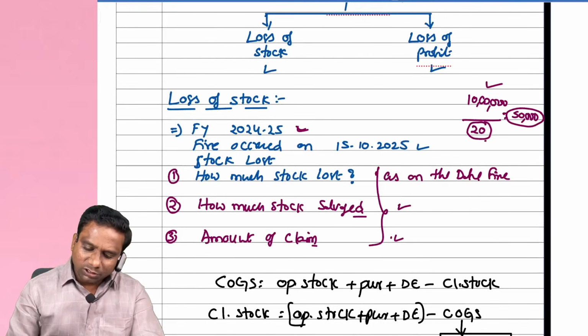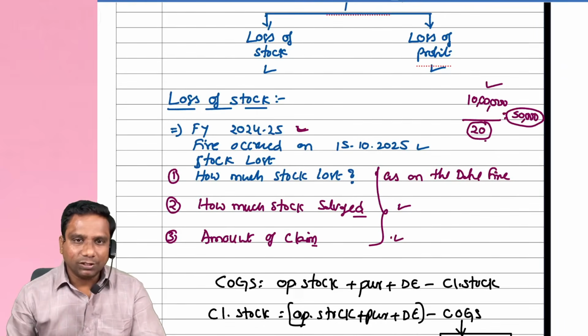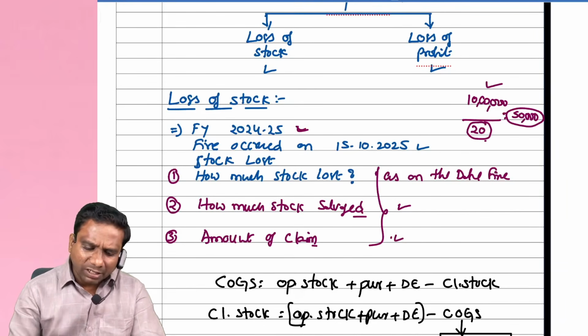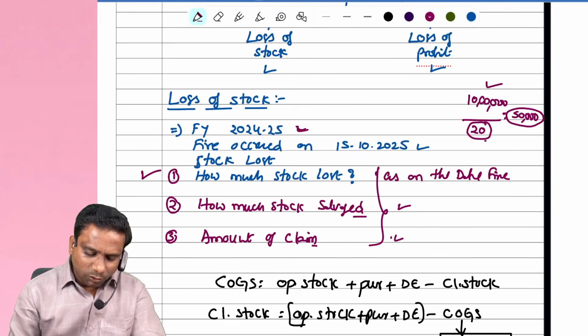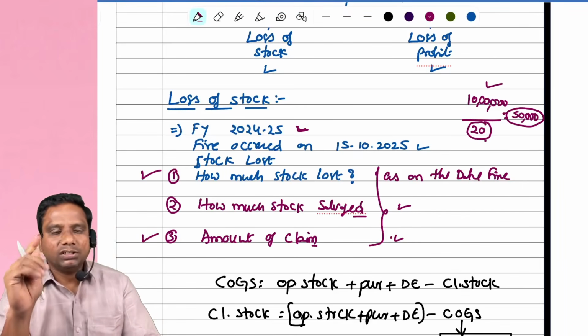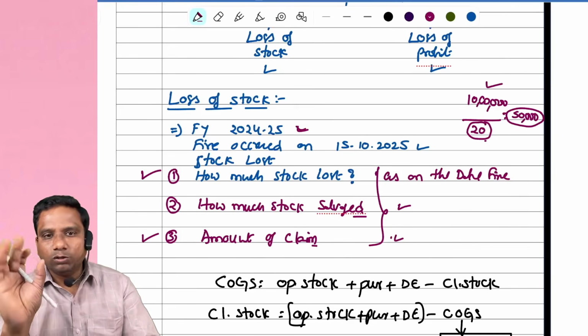Second, how much stock salvaged, this is given in the problem itself. Amount of claim we need to calculate. This we need to calculate, this also we need to calculate. First step and third step we calculate. Second step they give you in the exam.